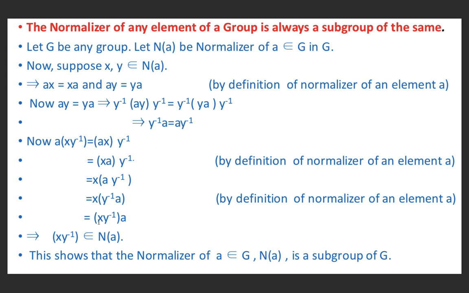And this is equal to XY inverse into A. So A into XY inverse is equal to XY inverse into A. So XY inverse belongs to N(A). This shows that the normalizer of A belonging to G, which is N(A), is a subgroup of G.